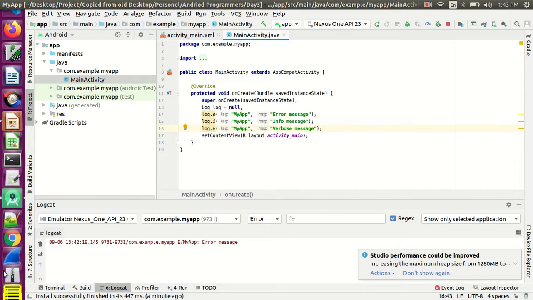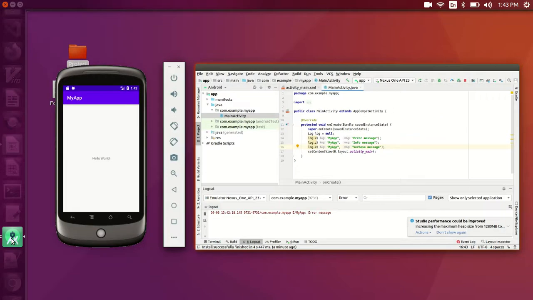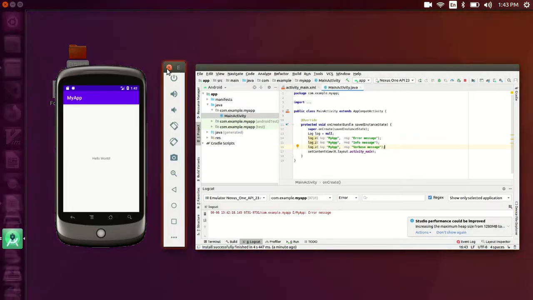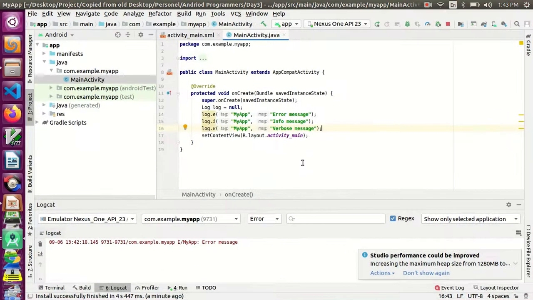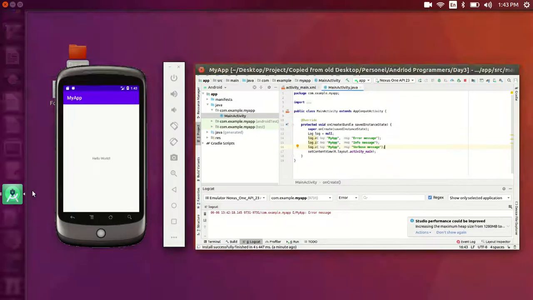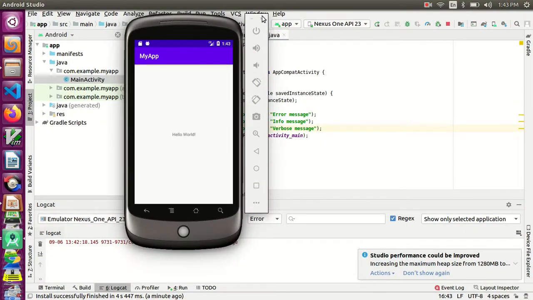So what we will do is add a debug message also, so that you can see that also. So I closed this one.